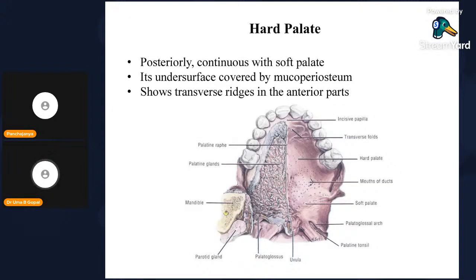Completely this is called the hard palate, lined by mucous membrane which is tightly attached to the underlying flat bone. Posteriorly it continues with the soft palate, and its undersurface is covered by mucoperiosteum. This mucous membrane is also called mucoperiosteum, tightly fixed to the bony palatine process of the maxilla.